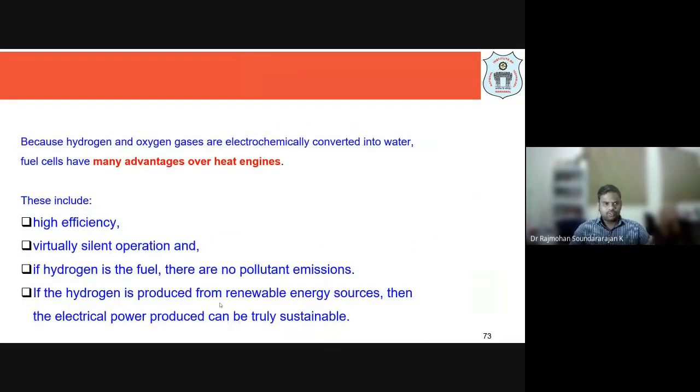Okay, so hydrogen and oxygen gases are electrochemically converted into water, and there are many advantages over heat engines because the efficiency is very high, they operate very silently, and if hydrogen is the fuel, there is no pollutant emission. I am just summarizing what we have discussed so far. If the hydrogen is produced from renewable energy sources, then the electrical power produced can be truly sustainable energy. Sustainable energy means the source is also green.